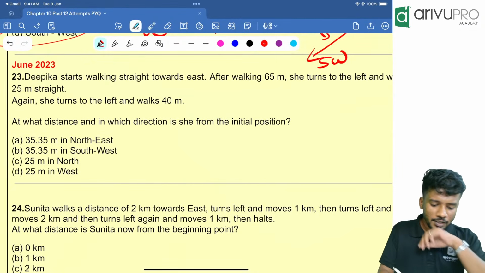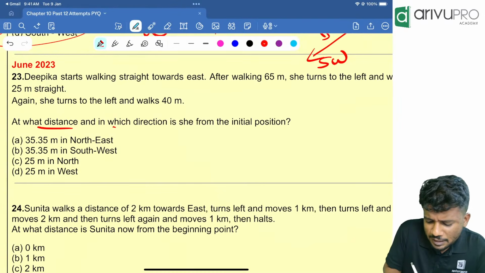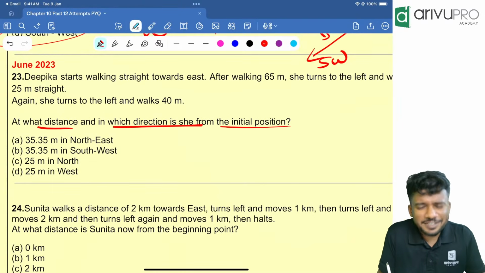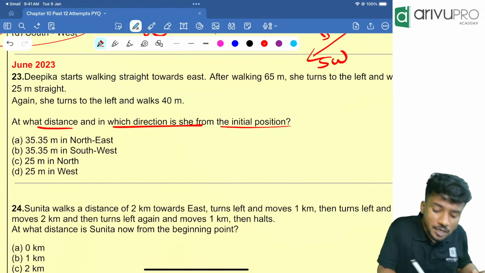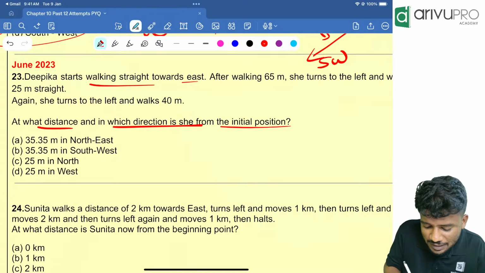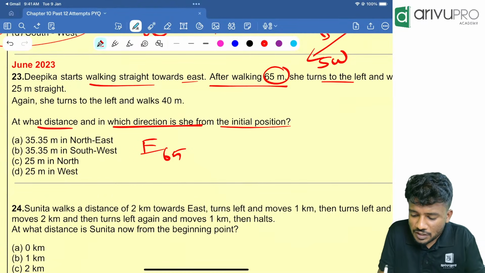Yes. Now, June 23. At what distance and in which direction from the initial position? Very easy, same type. That's what I'm telling. Same type is getting repeated again. So Deepika started walking towards east. Initial direction is east. After walking 65 meters, she turns to the left.